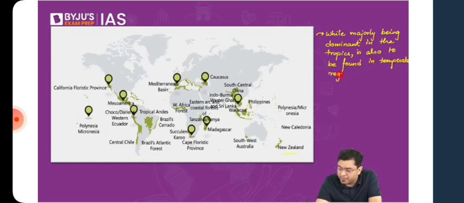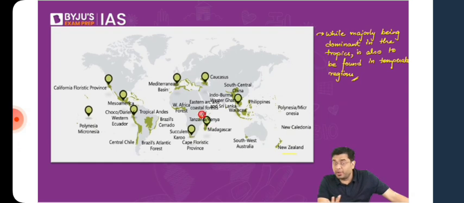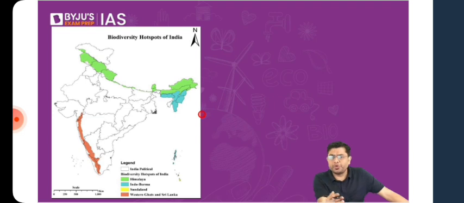Now, these are the biodiversity hotspots that come across India. First of all, you don't have to learn these biodiversity hotspots. Please don't. If any biodiversity hotspot gets into conversation due to current affairs, that is a different matter altogether. But please don't make it a goal that you will learn all the 36 names. I understand the urge, but try to curb it. You have 4 different biodiversity hotspots spread across the country. They are also spread in the surrounding regions, but some part of those hotspots will also lie over India.